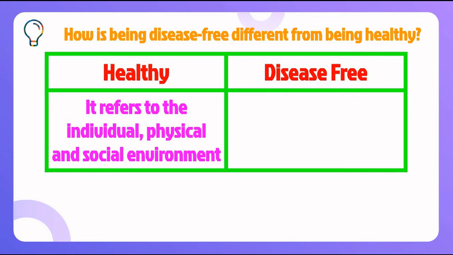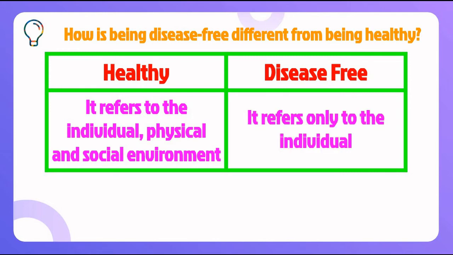In the previous point we saw that healthy was a state of physical, mental and social well-being, but here healthy pulls back and takes us to something which is not just individual but also the physical and social environment too. And if we look under the disease side, it refers only to the individual, ourselves, whereas healthy refers to everyone.